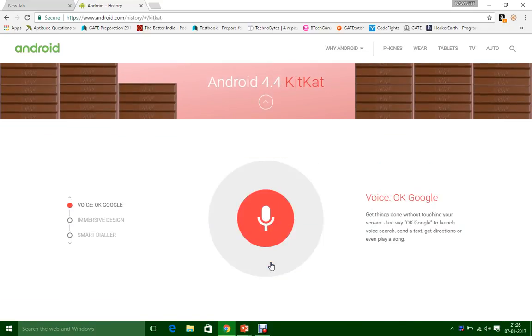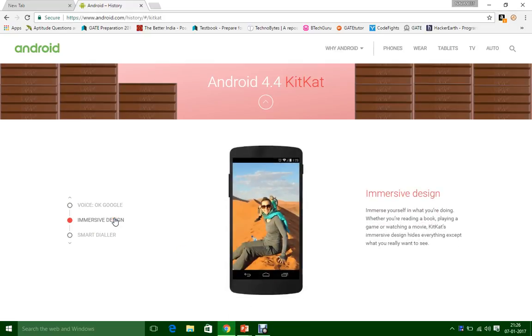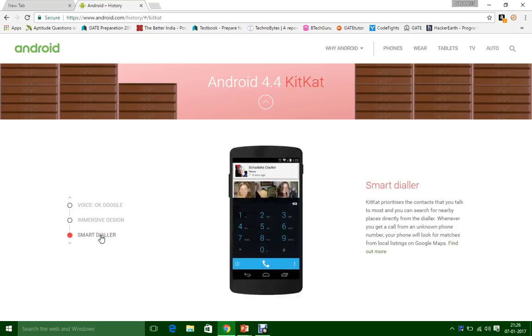And the next version we have is Android 4.4 KitKat. It had OK Google. Just by saying OK Google, you can launch a search, send a text, and play songs. It had immersive design, which enables you to hide everything except what you want to see. And smart dialer, which enables functionality like, if you get a call from an unknown phone number, you can see the place from where you are getting it.